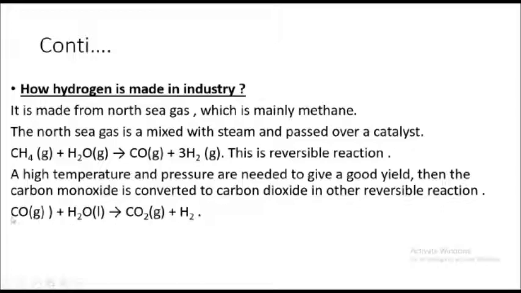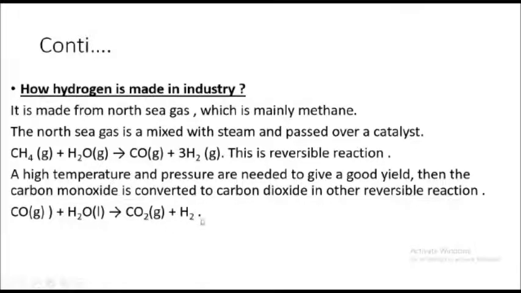You have carbon monoxide here, and you put in water, which is liquid, not now in steam form. You combine these two compounds together, and the product will be carbon dioxide, as this statement indicates. So this carbon monoxide will be converted, meaning changed, into carbon dioxide, and hydrogen will be produced.